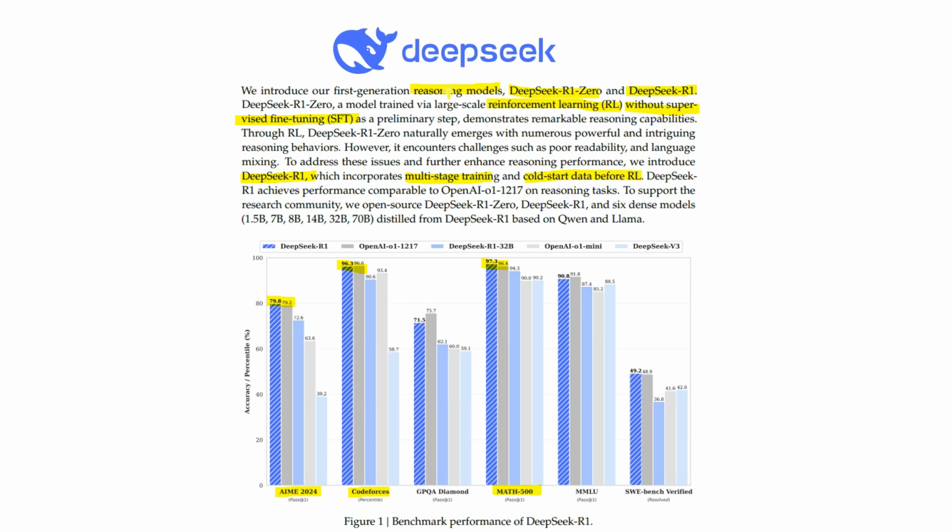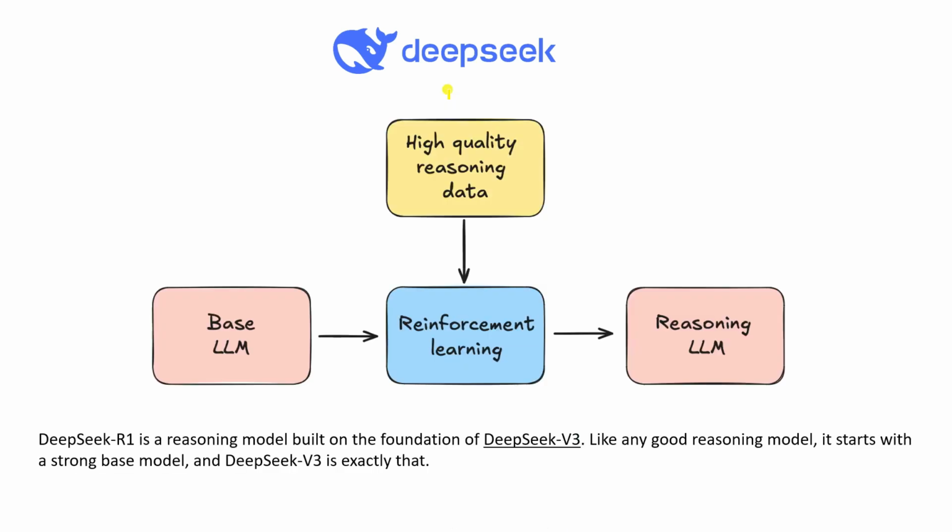Now the question is, what is a reasoning model? A reasoning model works on a base model. We have one base LLM. So DeepSeek R1 is a reasoning model built on the foundation of DeepSeek V3, which is nothing but another model, the previous model of DeepSeek AI. Like any good reasoning model, it starts with a strong base model, and DeepSeek V3 is exactly that. That means here we have one base large language model, and you pass high quality reasoning data into the reinforcement learning, and then we get one reasoning large language model. That's called the reasoning model in terms of DeepSeek.